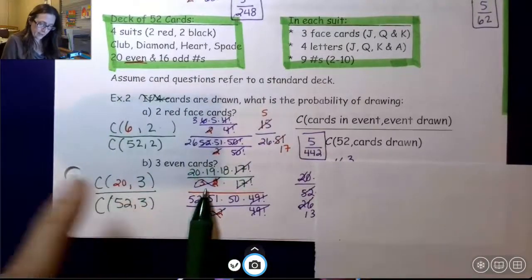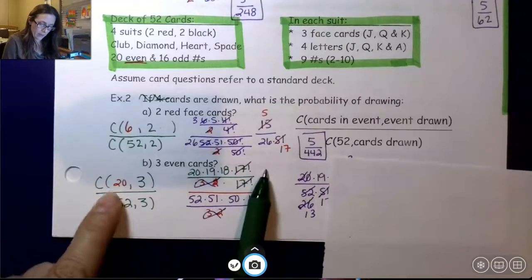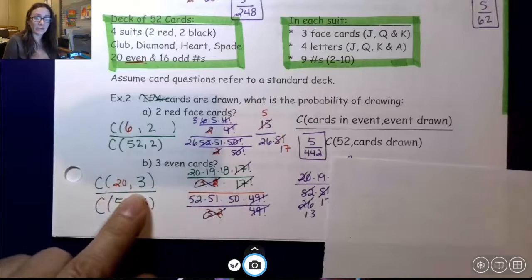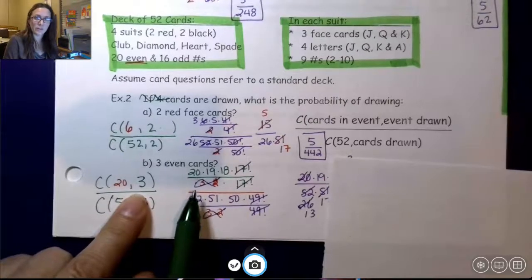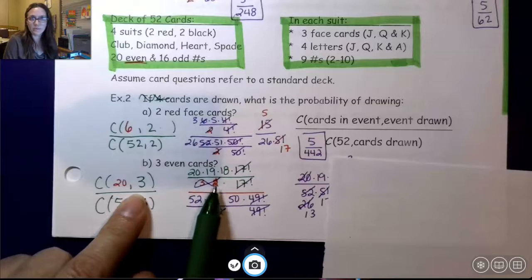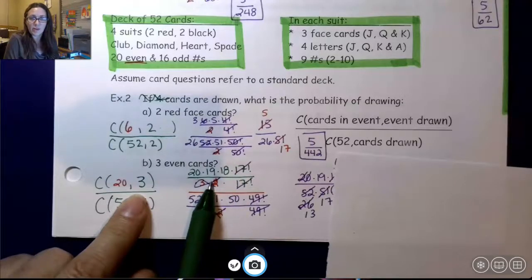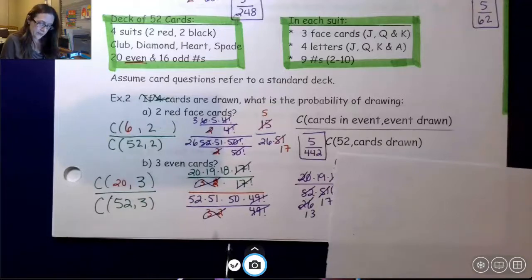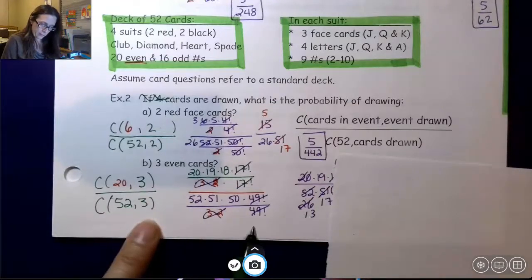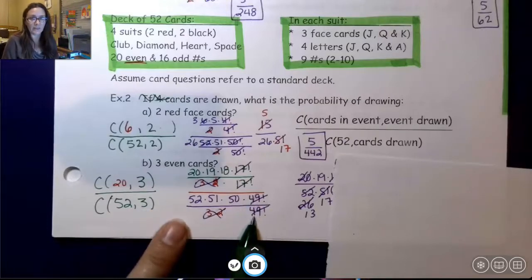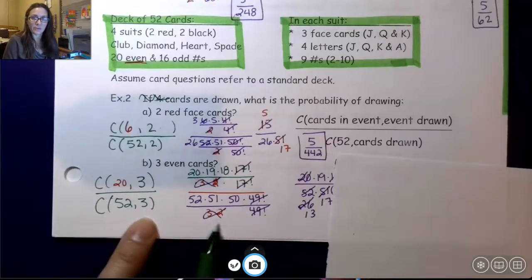And again, I set that up. 20 factorial on top. 20 minus 3 is 17 factorial times 3 factorial. Now, because it's 3 factorial, it's going to be 3 times 2 times 1, which you don't need the 1. Same thing on the bottom. 52 minus 3 is 49. 52, 51, 50, 49 factorial, so we'll cancel. 3 factorial, 3 times 2.